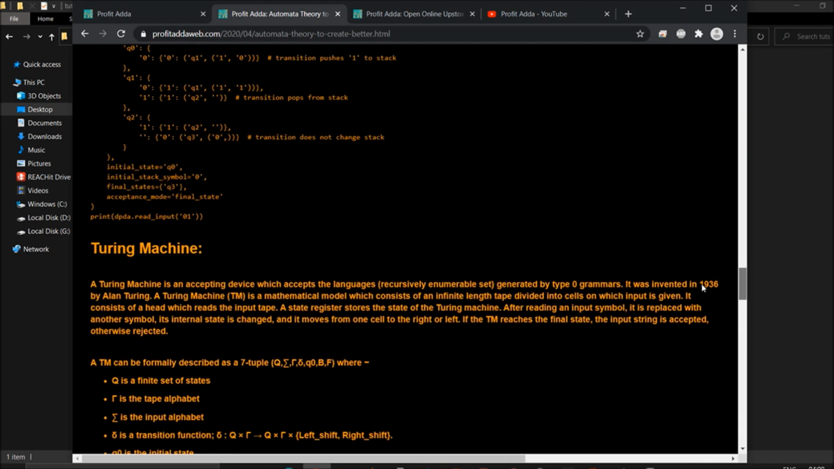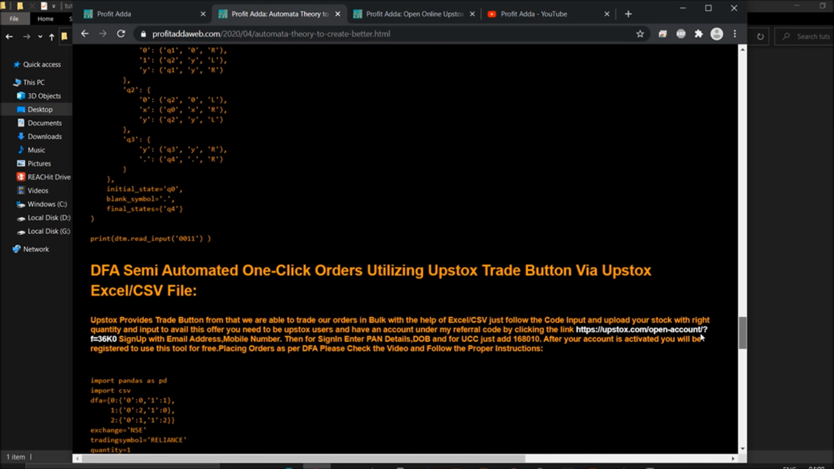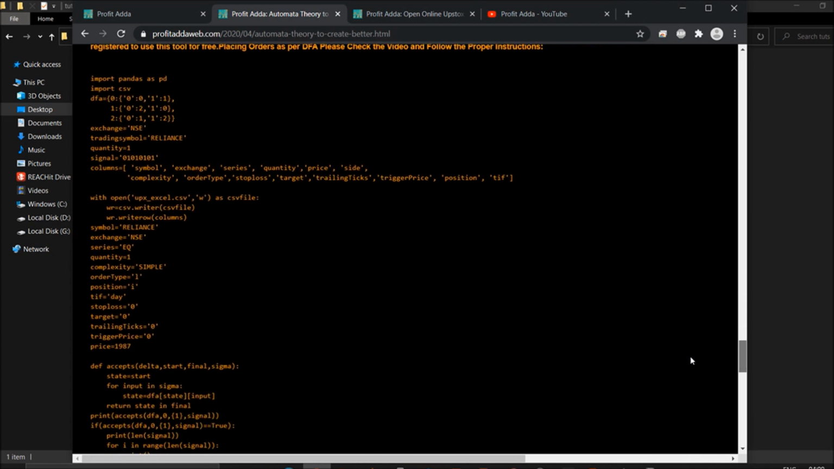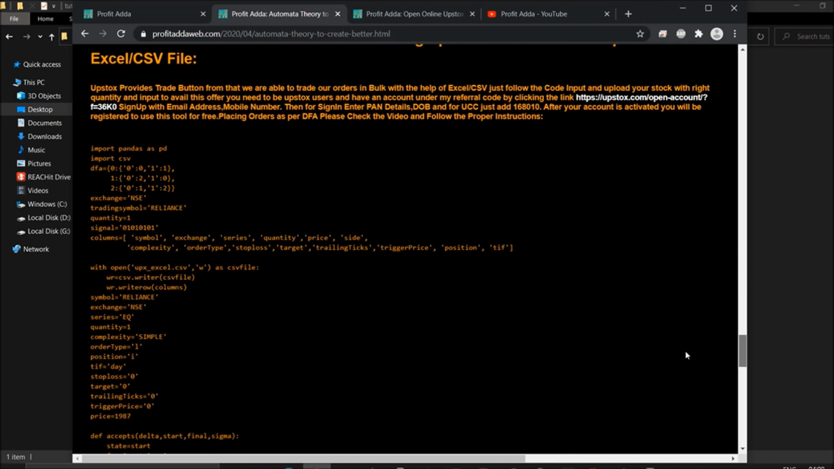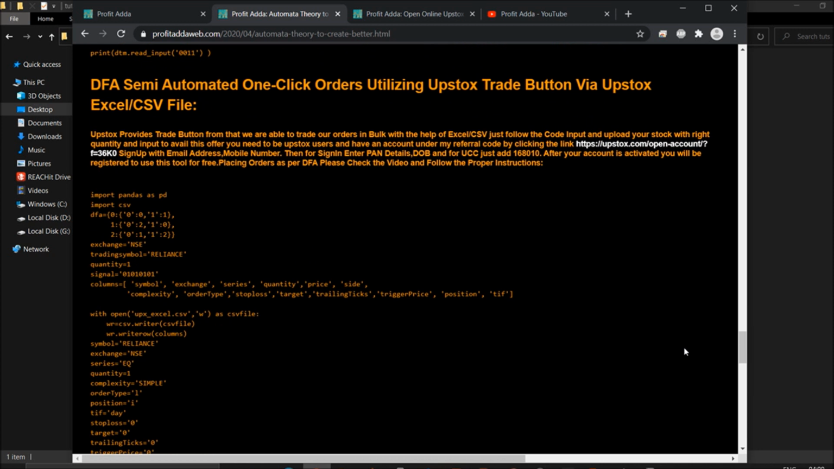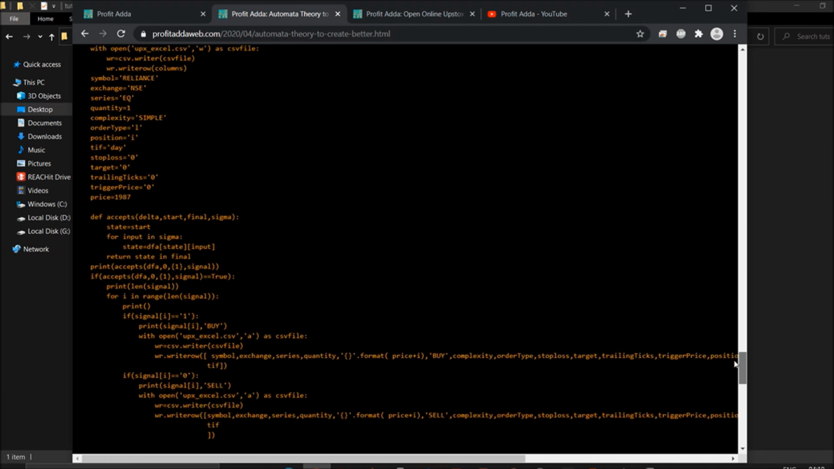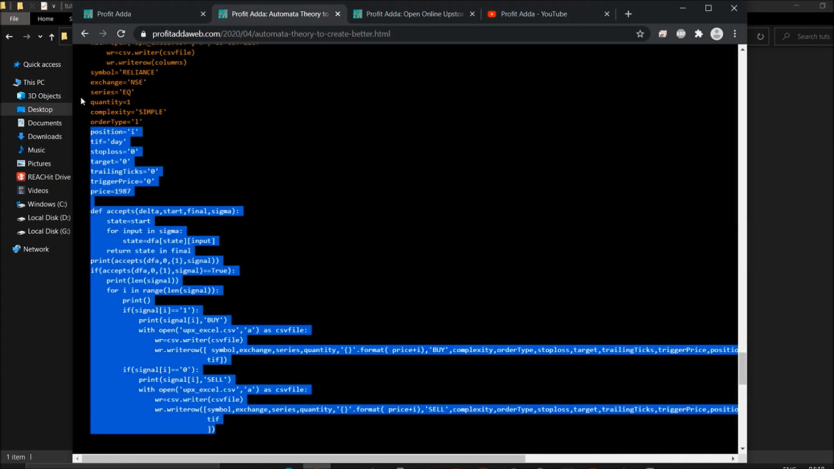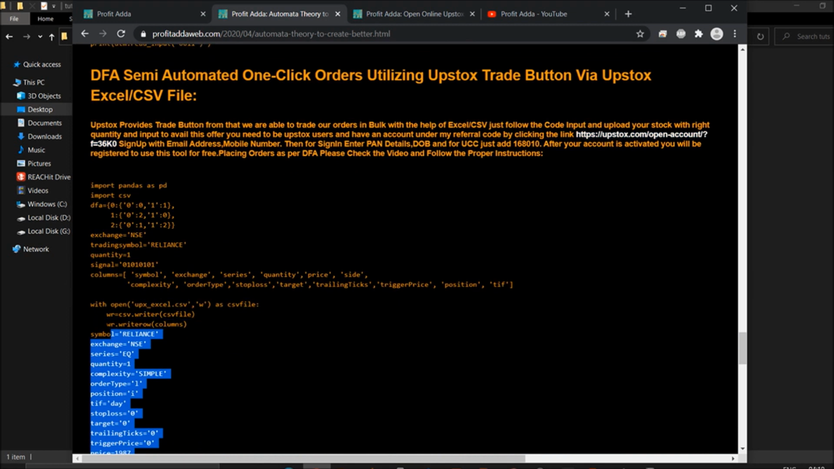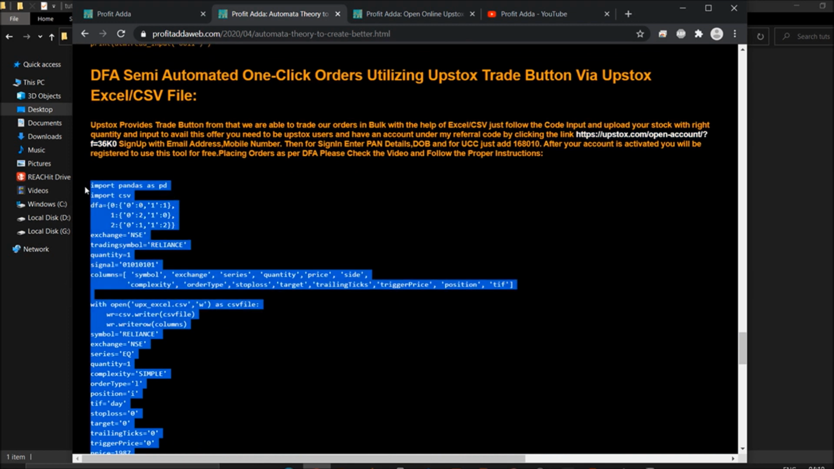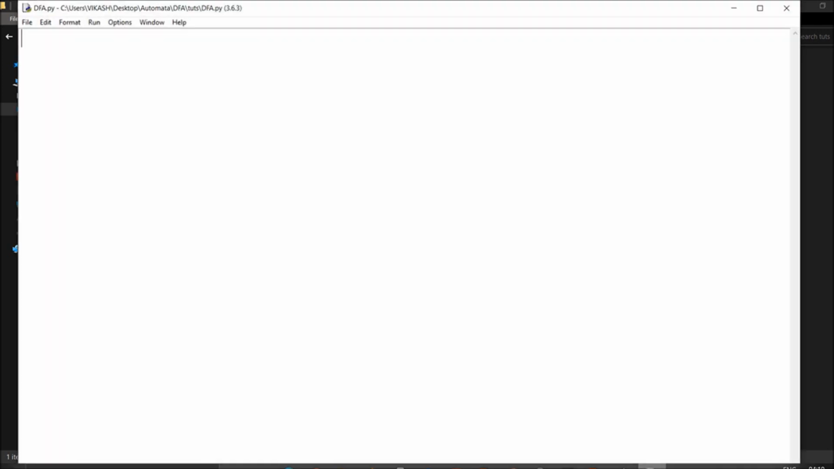I even showed automated orders with the help of the Zerodha API key, where I placed the order. Right now I'm going to show you, with the help of Python, how you can create automated orders, a semi-automated process. All you have to do is visit this page, follow the code below this heading, and just copy it, along with some videos you need to follow from the previous section.